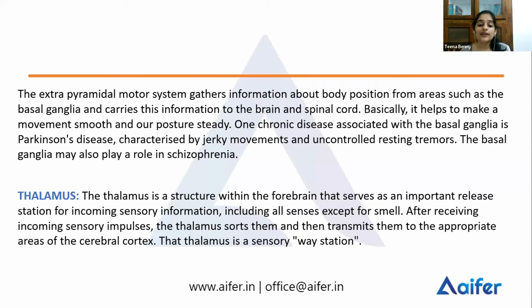Because all the incoming sensory information goes into the thalamus except for smell. Okay, point to be noted. The thalamus receives all the sensory information and hence it is called the relay station, but it does not receive information on smell. After receiving these sensory impulses, the thalamus sorts them and sends them to their appropriate areas. That is why the thalamus is called the relay station or the way station, because all the sensory information passes through the thalamus except for smell.